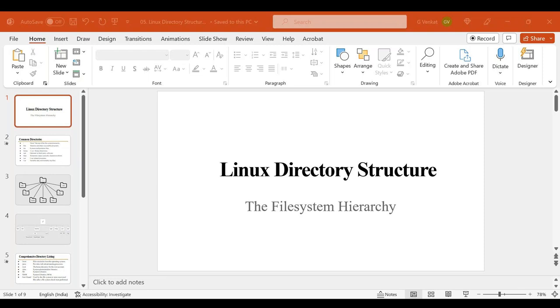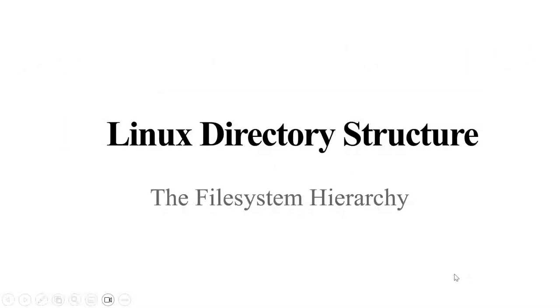Good. So launching the virtual machine is not enough; what we need to do is go for the directory structure of Linux. Before working with the commands, let's try to understand the directory structure. What is the directory structure that we have on Windows? Let me know first what you know about Windows.